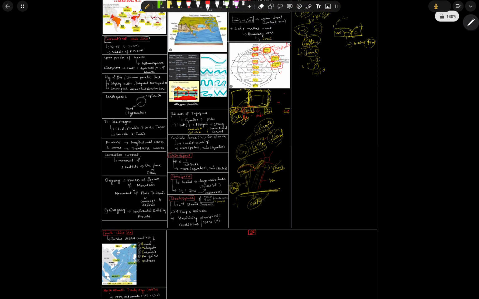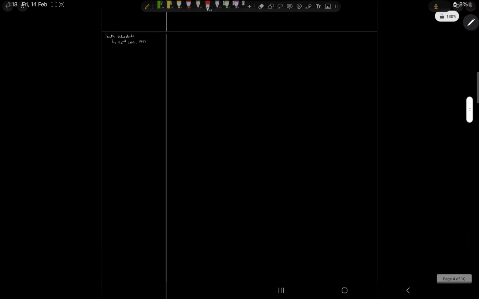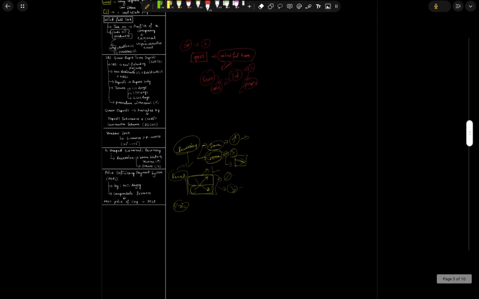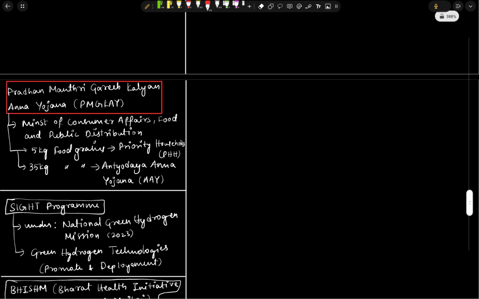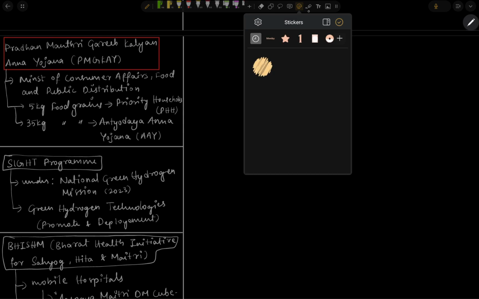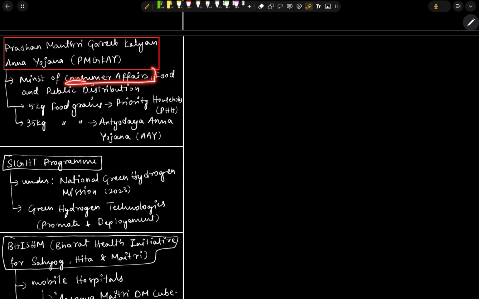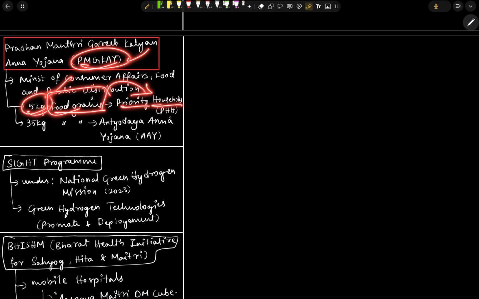Okay, next we have to cover the topics related to the schemes. So here is a scheme, that is the Pradhan Mantri Garib Kalyan Anna Yojana. It comes under the Ministry of Consumer Affairs, Food and Public Distribution. Under this scheme, the government provides 5 kg food grains for the priority households, that is PHH.